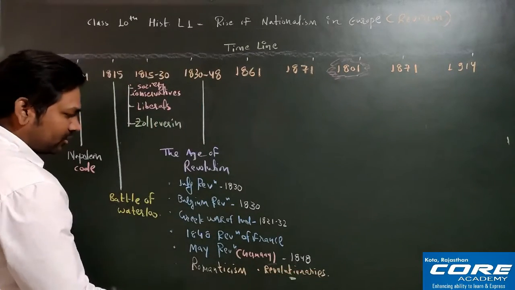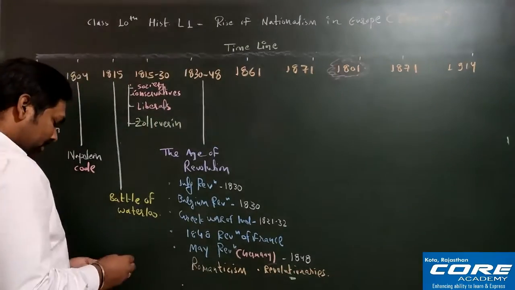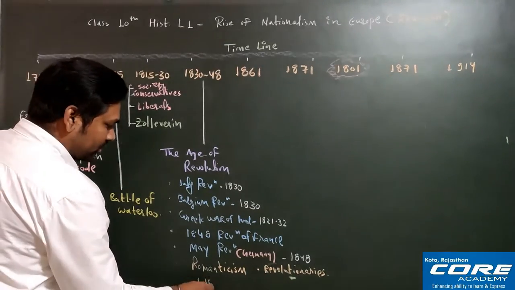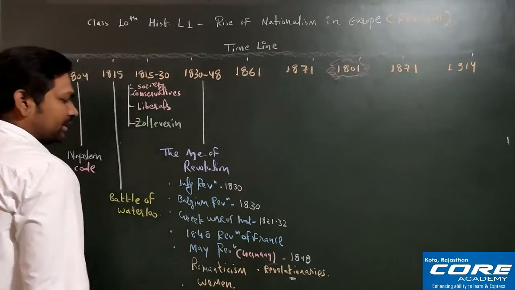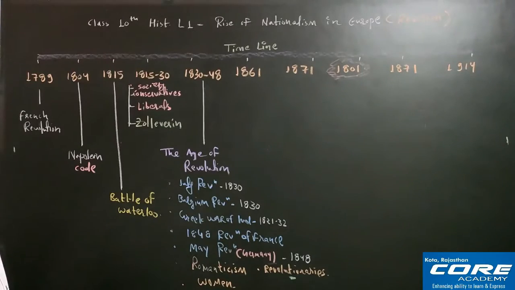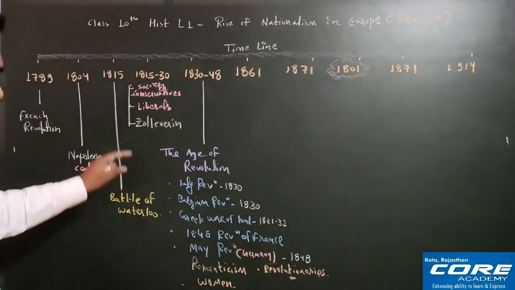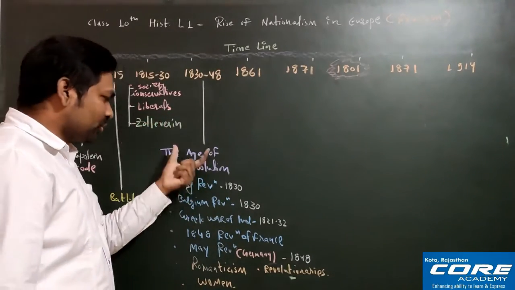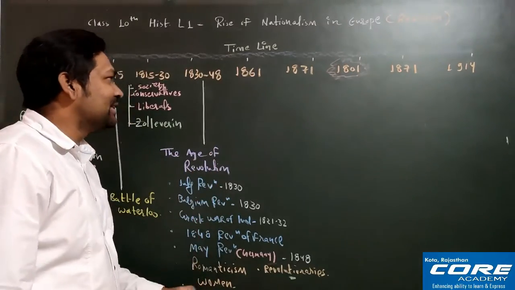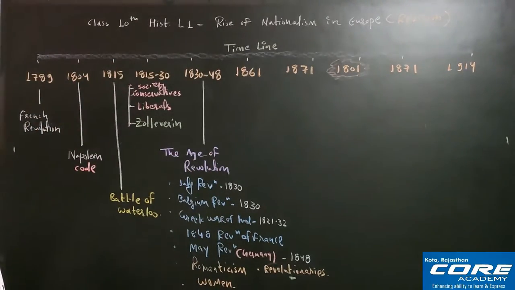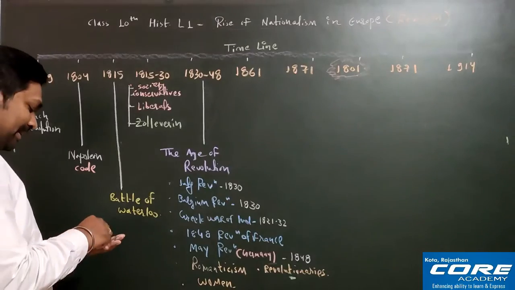And then at last we'll discuss women, right? What was the condition of women in European society? That also we'll discuss. So these many things we'll discuss in 1830 to 1848. You can see so many important events are there. Then after that in 1861 we will discuss.